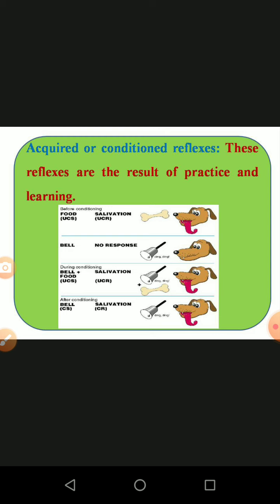Then they continue doing this with some practice. First they ring the bell, then they show the bone. Automatically, when the bell sound comes, saliva is secreted by the dog. This goes on for some time. After some time, once the bell sound is heard by the dog, the saliva is suddenly secreted by the salivary gland. That is called conditioned.